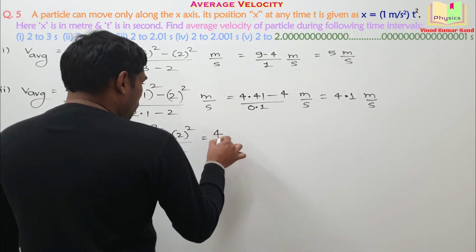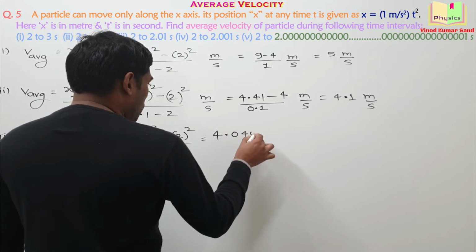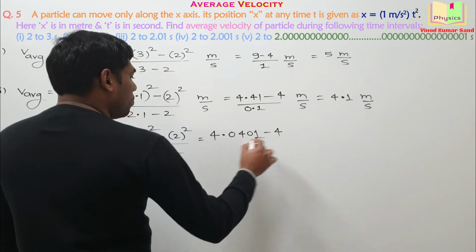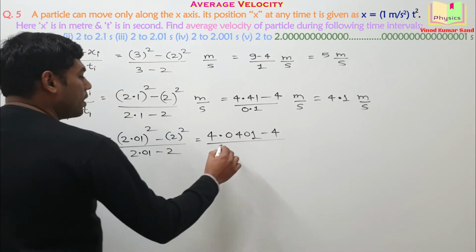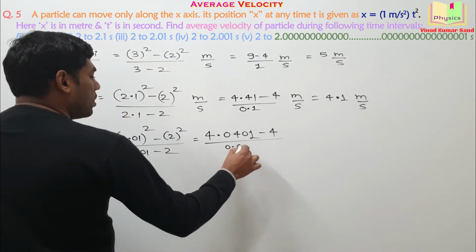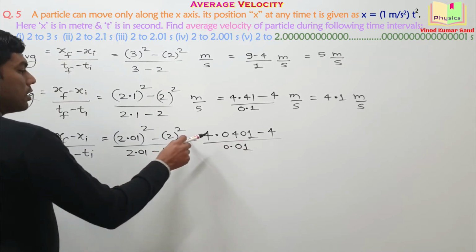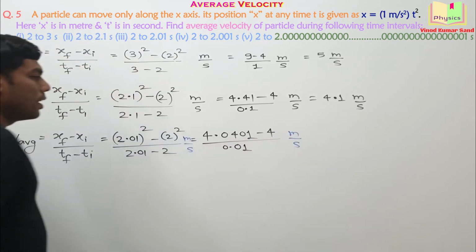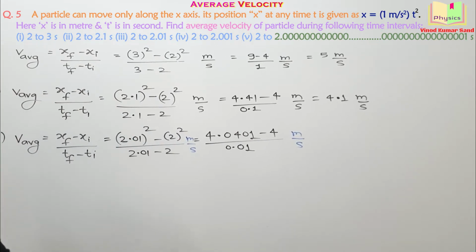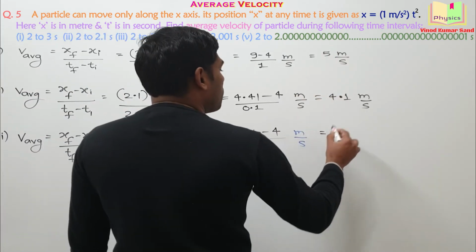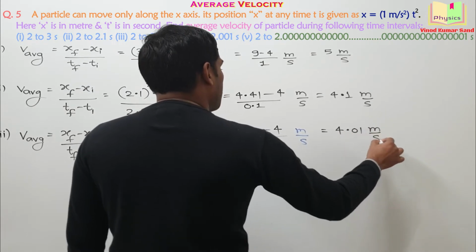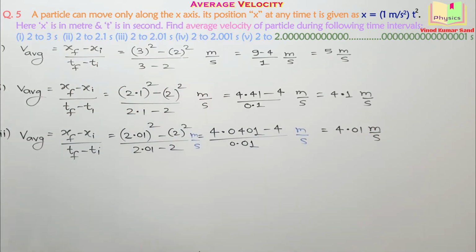It will be 4.0401. Simple computation. Minus 4 divided by 0.01. The unit here is also meter per second. Let us compute it further. This time the average velocity comes out to be 4.01 meter per second.